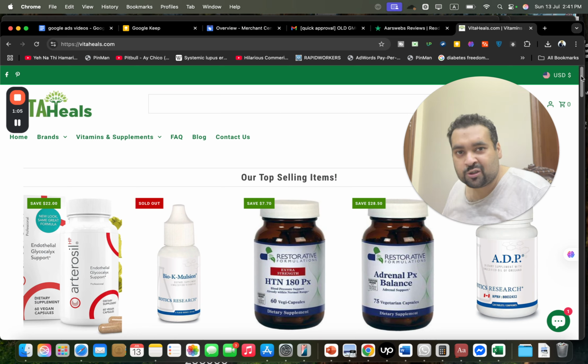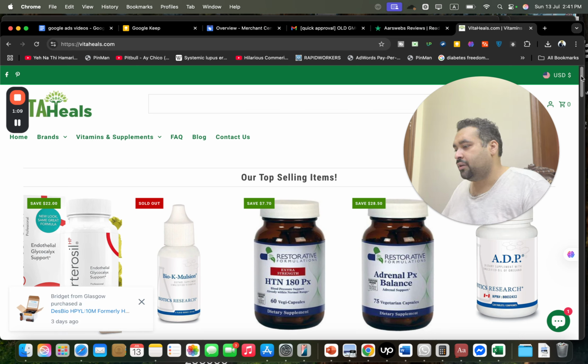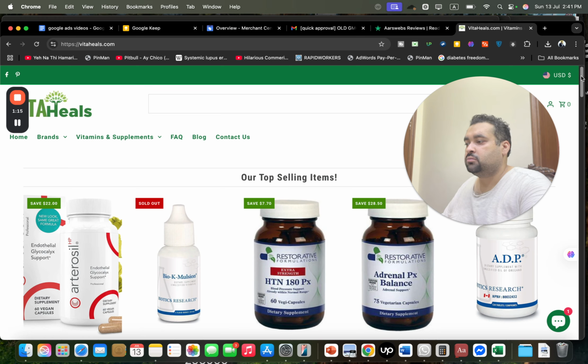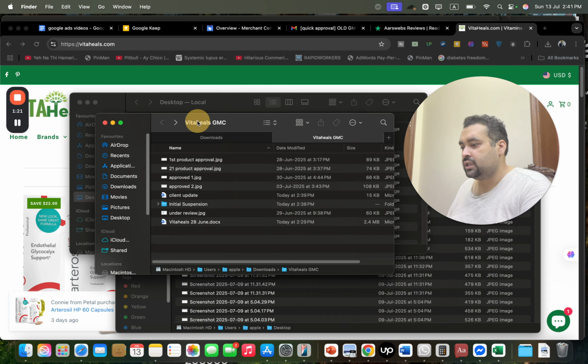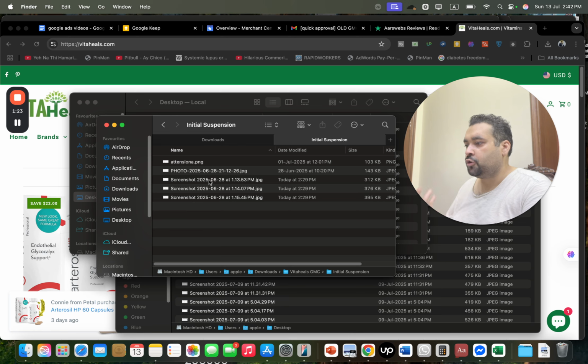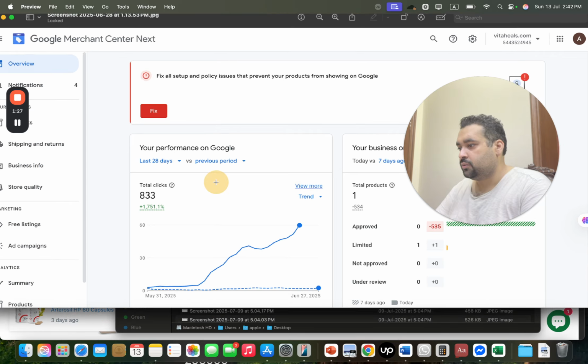However, not everyone is as lucky as this, and you may have to be patient or wait for support to get it restored, because some cases take a lot longer. So I cannot commit to any client timings, but let me show you the suspension and then how we were able to get it restored. First I'm going to show you the initial suspensions. So let me show you the first one.